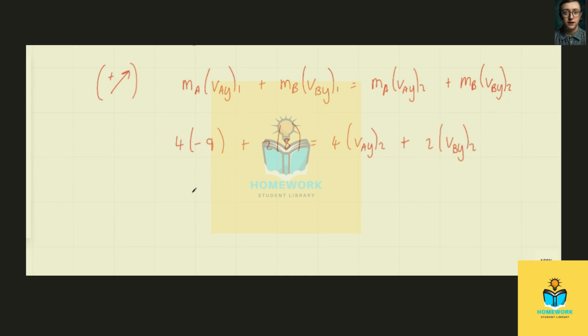If we simplify and divide both sides by 2, we get 2 vA y2 plus vB y2 is equal to minus 10. We'll call this equation number 2.